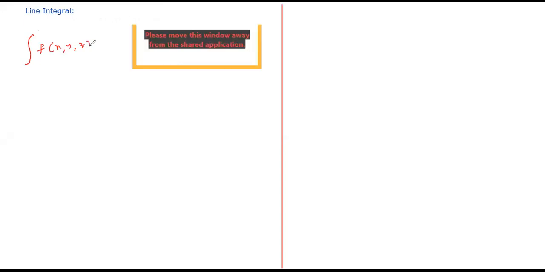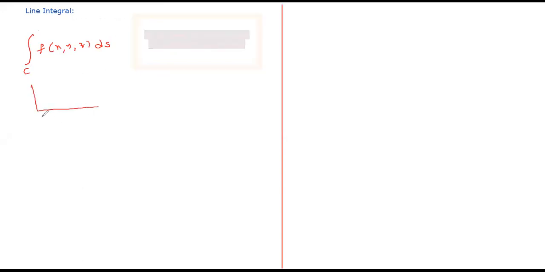So let me recall. I said a line integral is nothing but integrating a function, right? Integrating a function over a curve C. I said f is a scalar function.